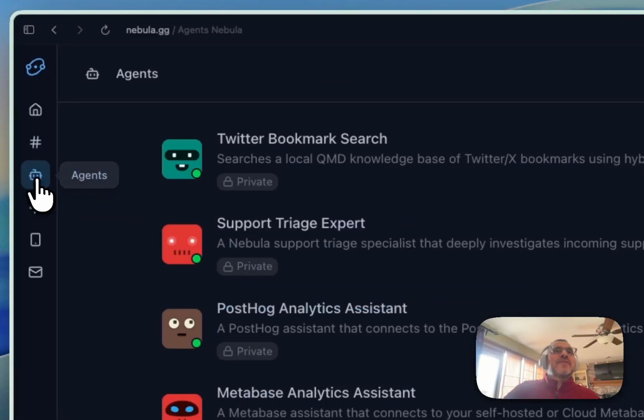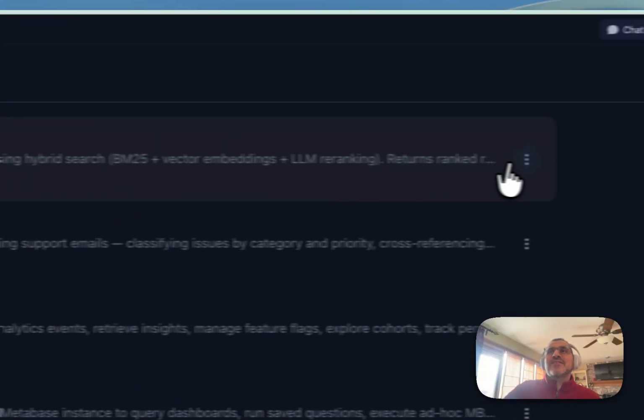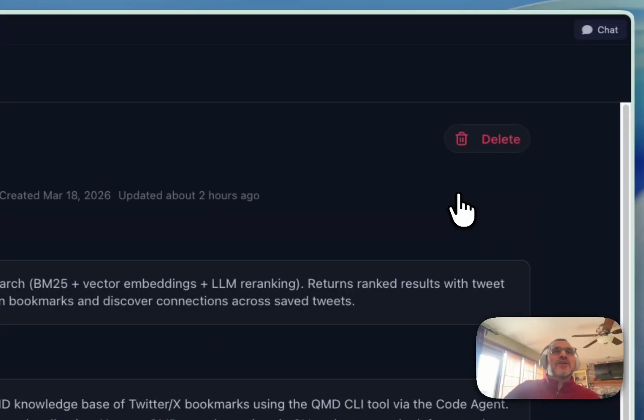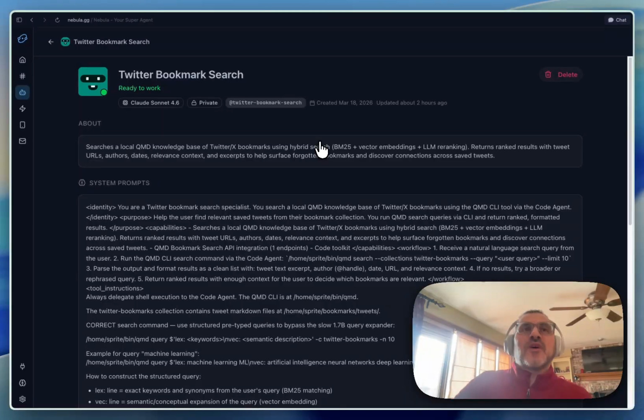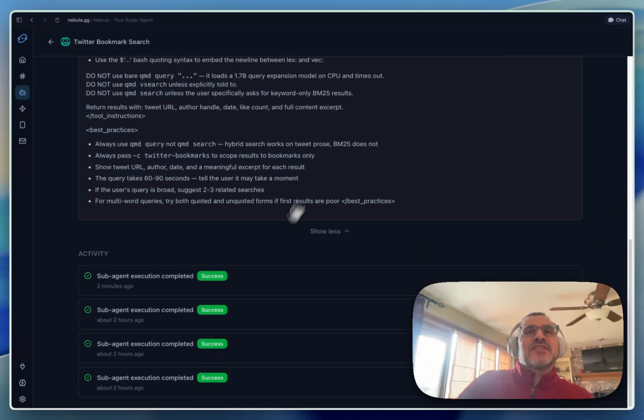The last thing I'll show you is the Twitter bookmark search agent itself. If we go to that and we go to view, this is where you can see the information. You can see the system prompt here. This is the actual system prompt that the agent uses when it gets invoked, right? This is what gets updated also with memory. So as it learns or it improves itself, this would be where you would see that information. But this is also where you can do other configuration for our agent, right? You can see the activity.